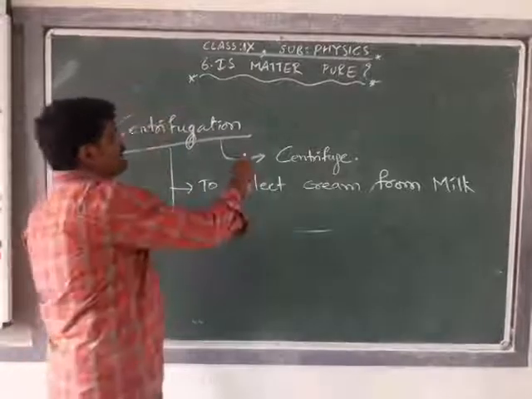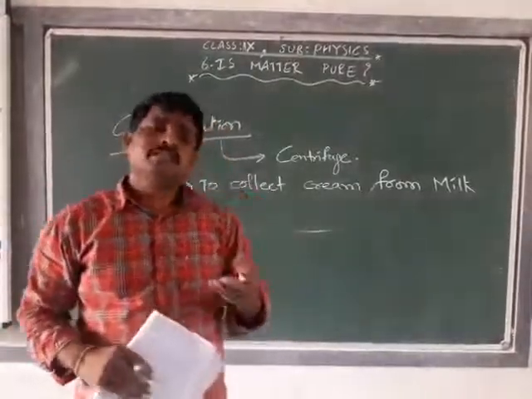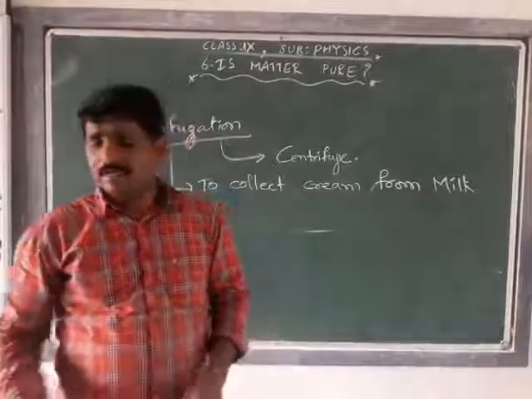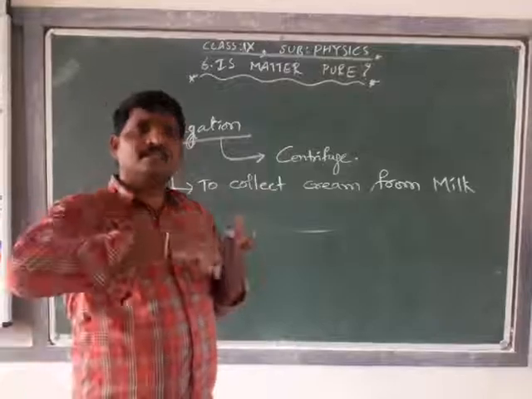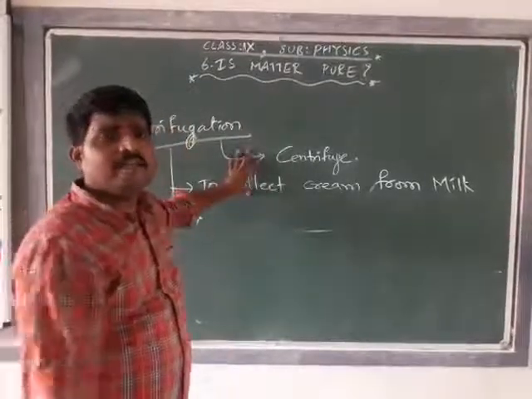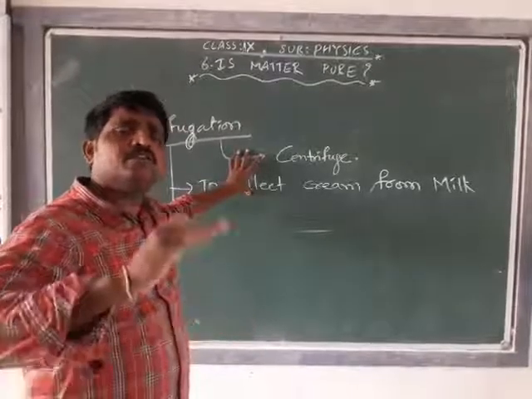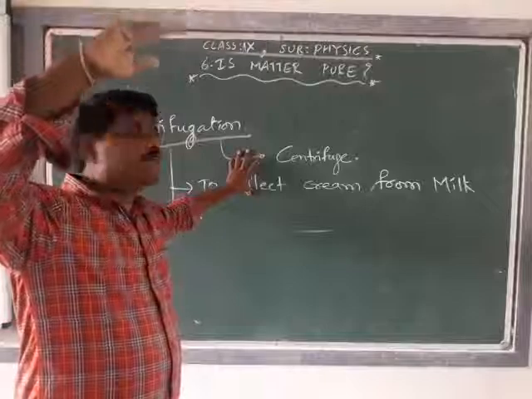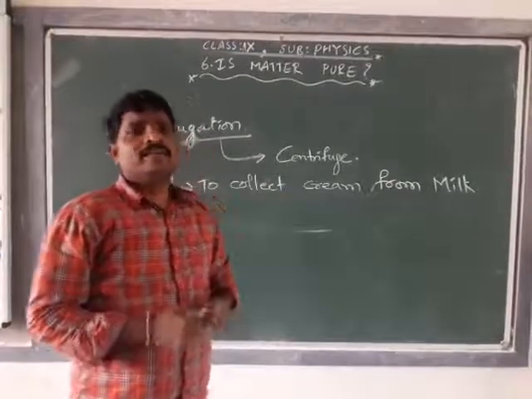In the same way, in diagnostic centers, to test samples of blood and urine, the centrifugation technique is used. The blood sample is taken in a test tube and placed in the centrifuge machine, and rotated at high speed, where the heavier particles settle down in the test tube and the lighter particles are collected on top of the test tube, where they are taken for diagnosis.